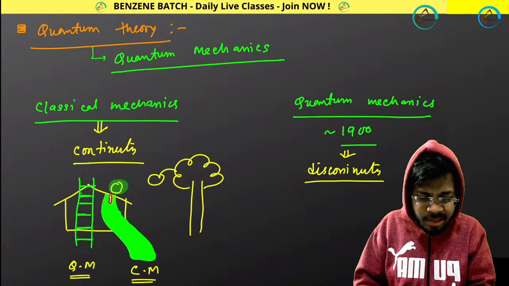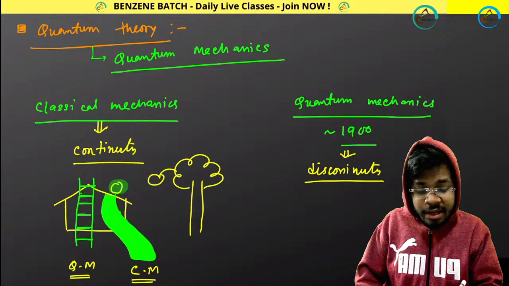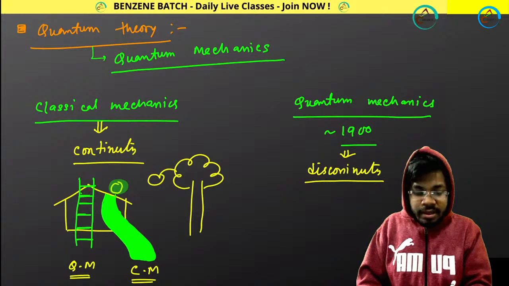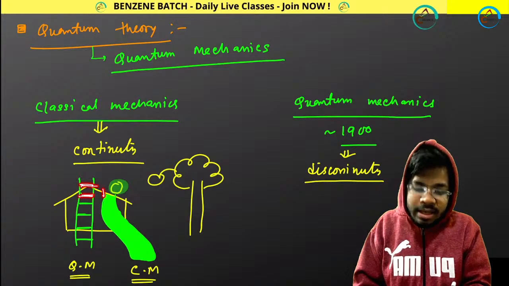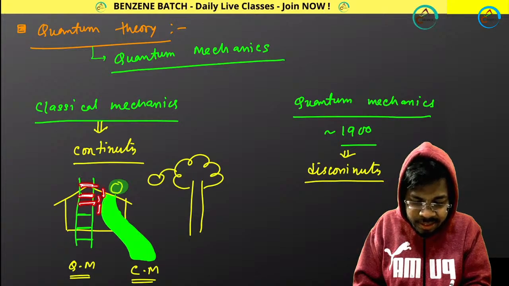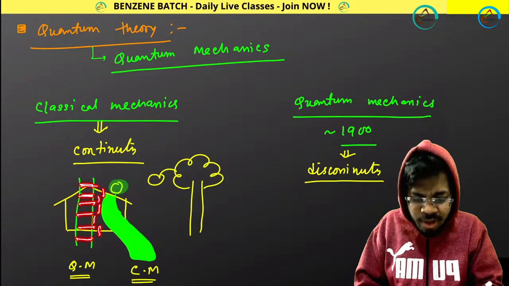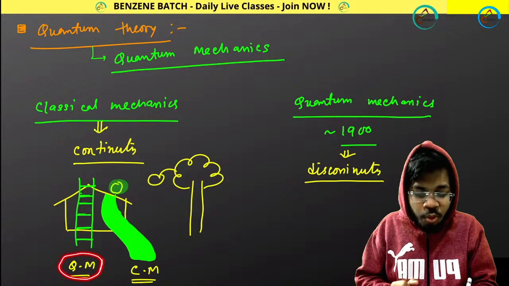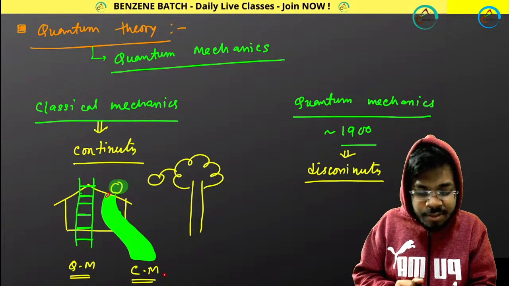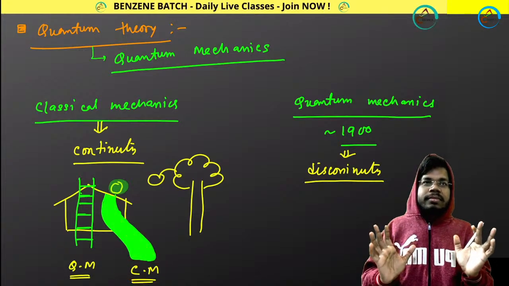In case of classical mechanics you are getting everything continuously, but in case of quantum mechanics you won't get everything continuously. Here you have something, then nothing, then something, again nothing, again something, again nothing. That's why it is called discontinuous. And discontinuity is the property of quantum mechanics and continuity is the property of classical mechanics. That's the basic difference. Okay?